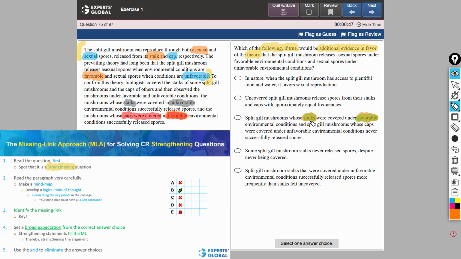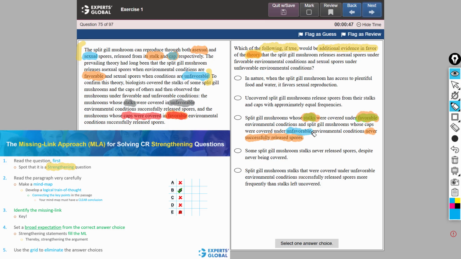Therefore, reproduction through stalks is not possible. Only caps can reproduce. And now, if the reproduction does not happen, it means that under favorable conditions, only stalks can reproduce. Caps cannot reproduce, and therefore, this theory is really strengthened.